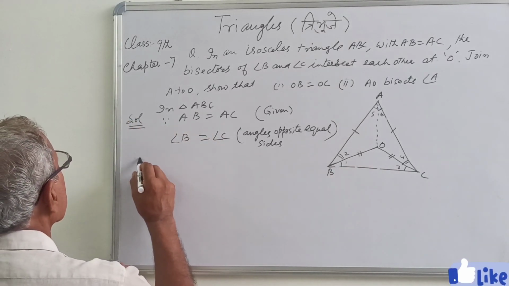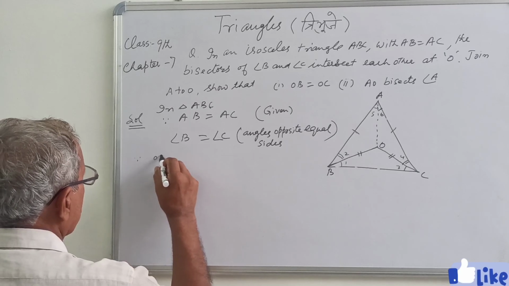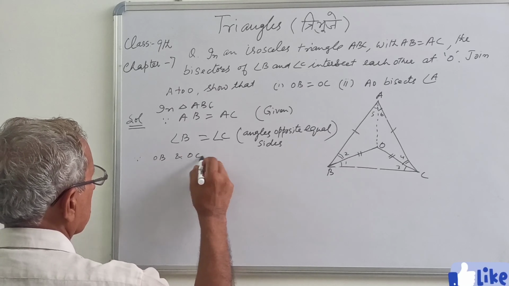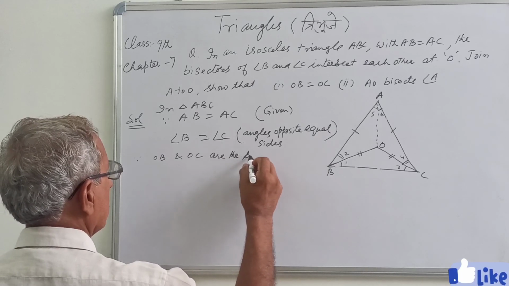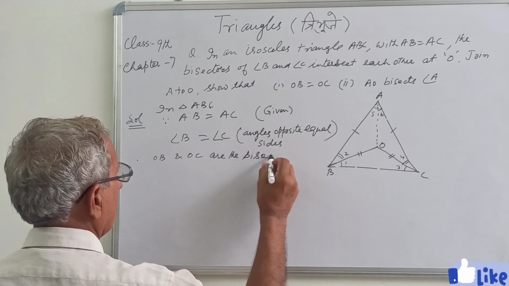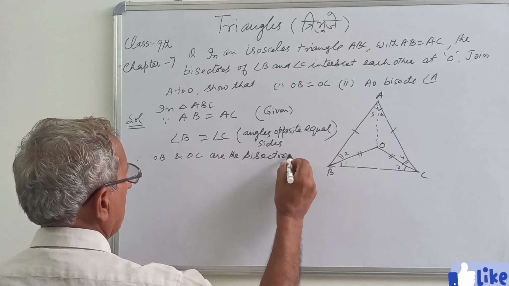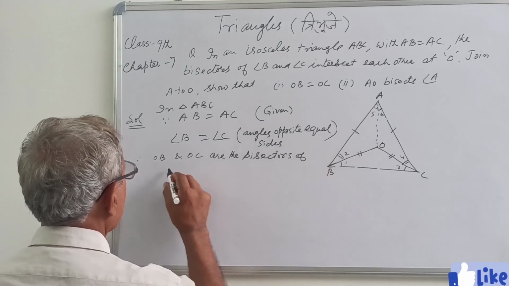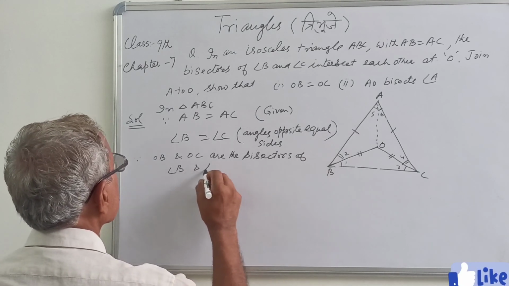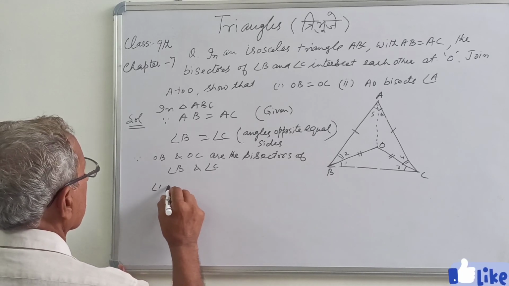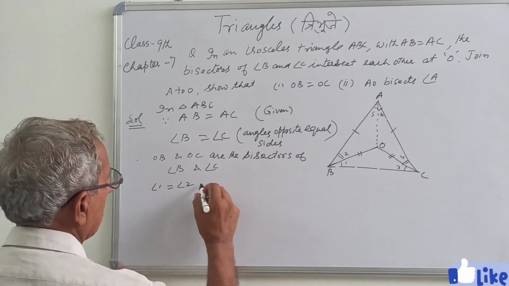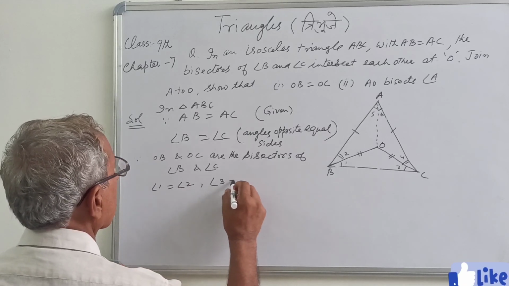And again, since OB and OC are the bisector of angle B and C, therefore angle 1 equal to angle 2, angle 3 equal to angle 4.